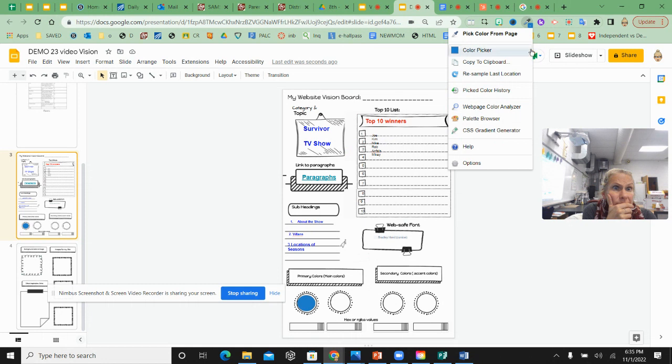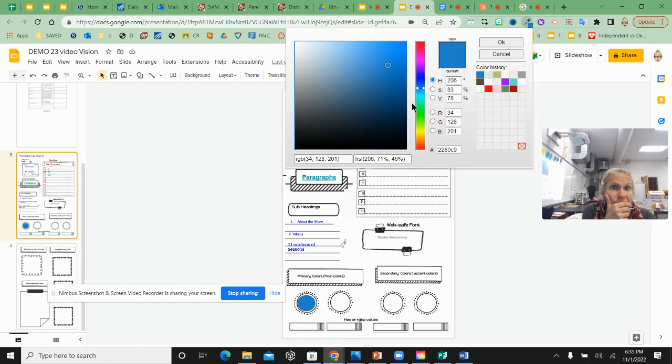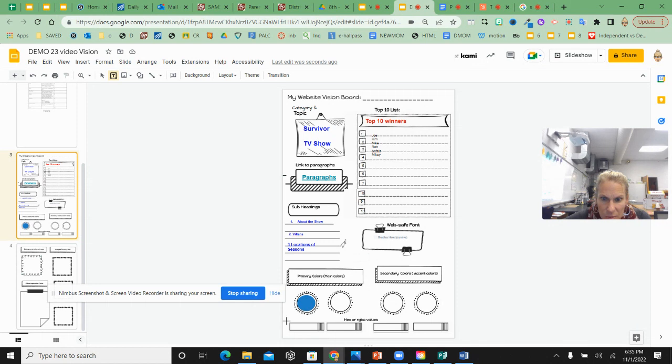Let's see. I think I can get it. There it is. If I click on the color of mine, I can get the values that I want. So here's my hex code that I'm going to use. Copy. Make a small little text box right here. And I'm going to paste that hex code right in the box for Ms. Watts. There you go.